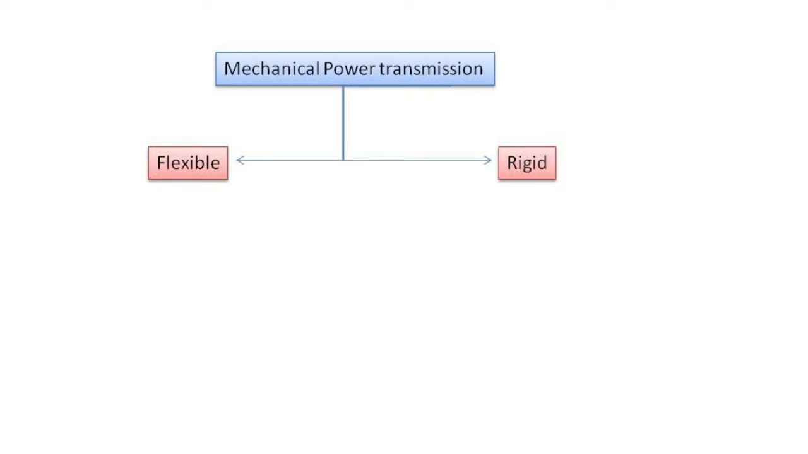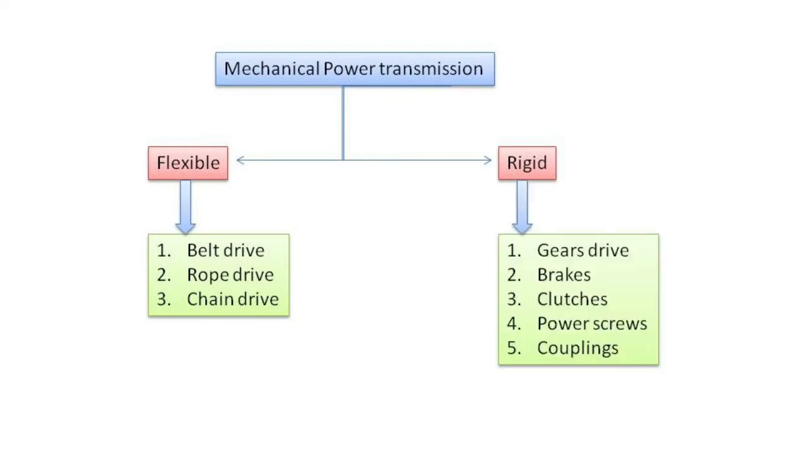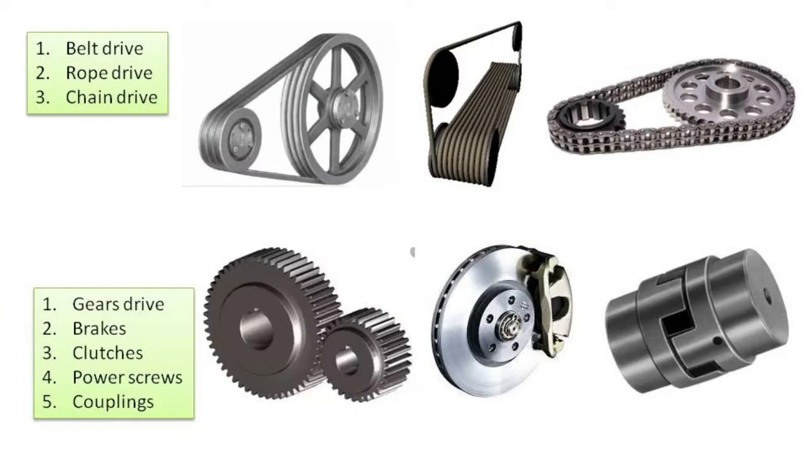To connect the shafts, mainly two types of connectors are used. One is flexible and other is rigid. In flexible type of connection, there is a relative velocity between the shaft and connectors due to slip and strain produced in the connectors. But in case of rigid connection, there is no relative velocity between the connector and the shaft. Belt, rope and chain are flexible connectors, whereas gears, brakes, clutches, power screws, couplings are rigid connectors.